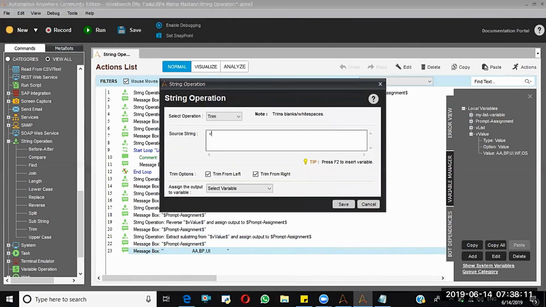So here I'm giving the space AA BP UIPath. Here you will select trim left and trim right. That means you need to trim the nulls and empty spaces on both sides. I'm assigning to prompt assignment.